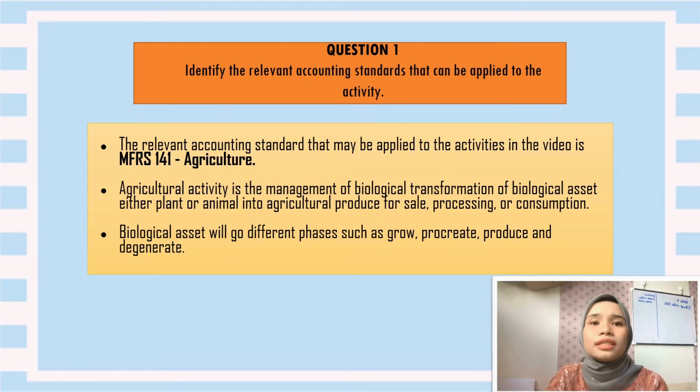Agricultural activity is the management of the biological transformation of biological assets into agricultural produce for sale, processing, or even consumption. It can be either animals or plants. During the agricultural activities, the biological asset will go through different phases such as grow, procreate, produce, or even degenerate.